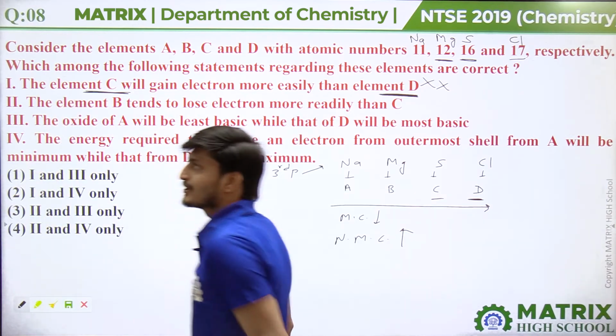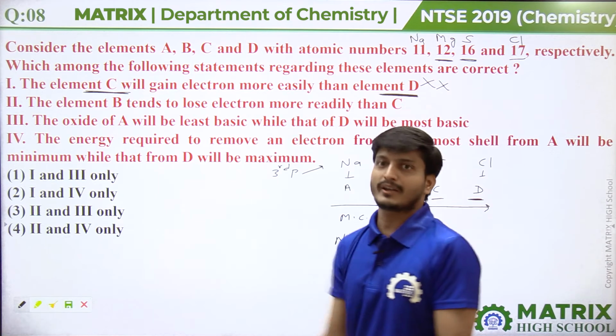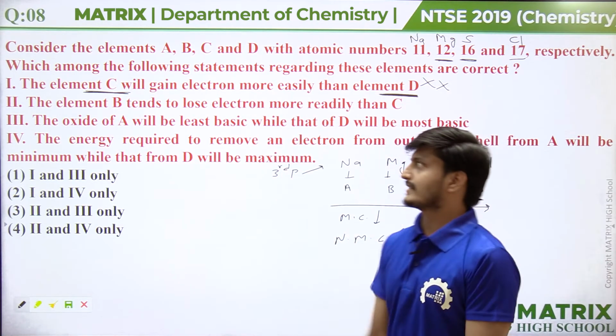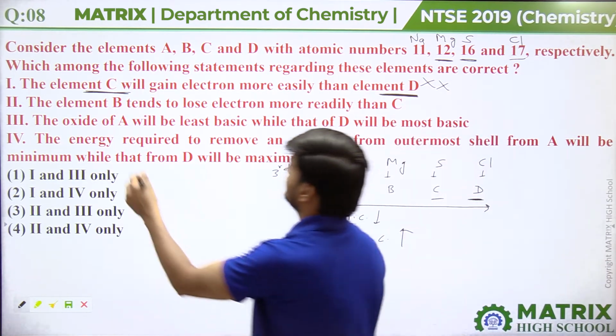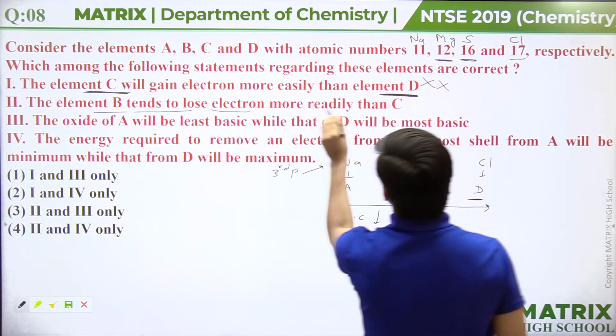Now coming to the second statement: the element B tends to lose electron more readily than C.